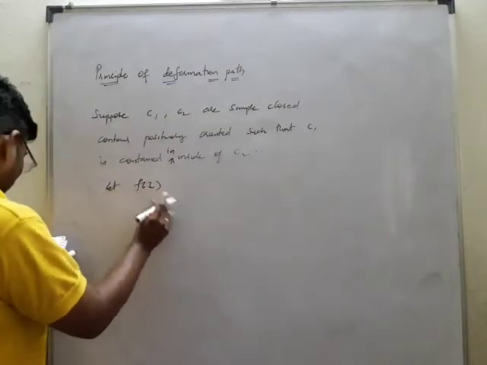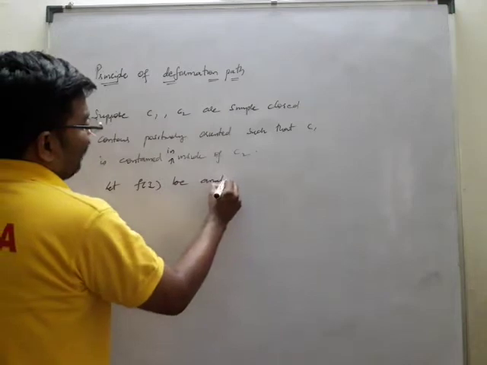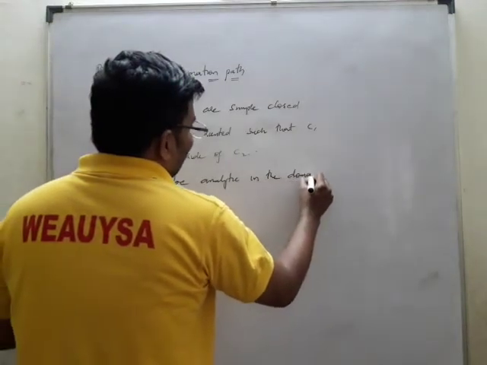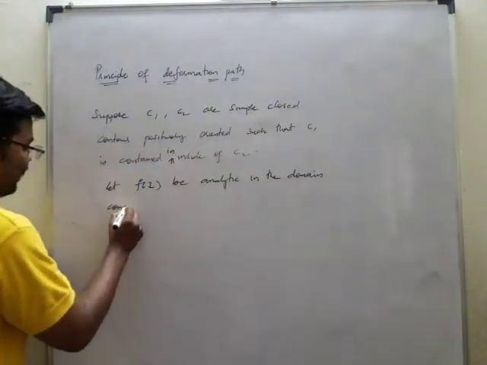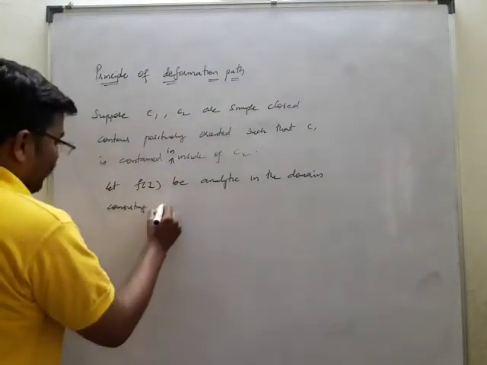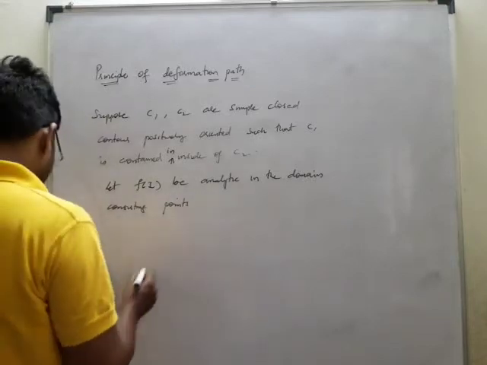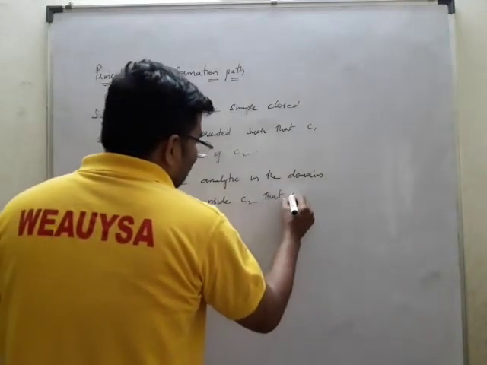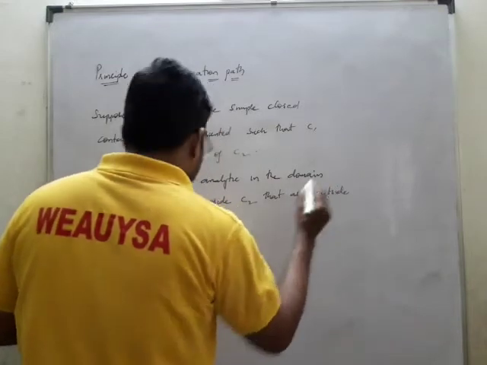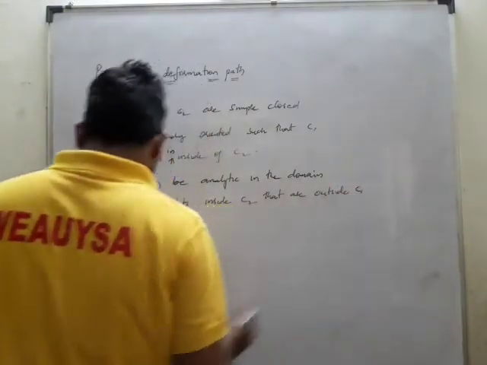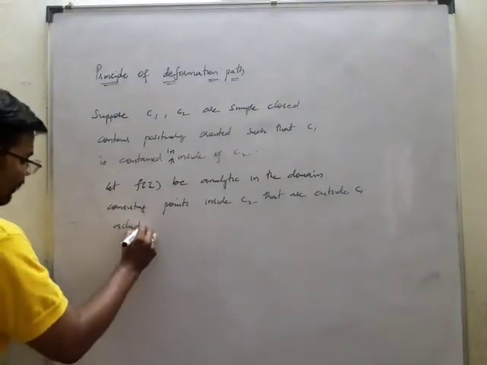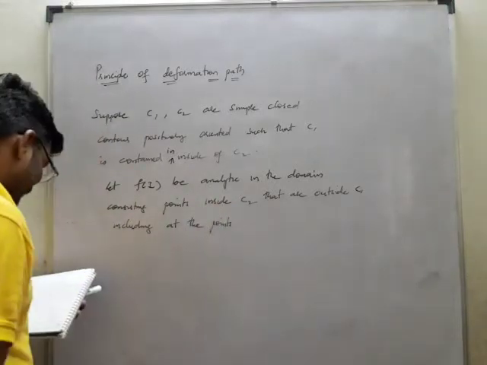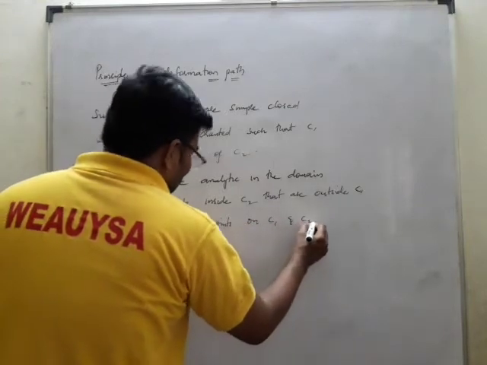Let f of z be analytic in the domain consisting of the points inside C2 that are outside C1, including the points on C1 and C2.